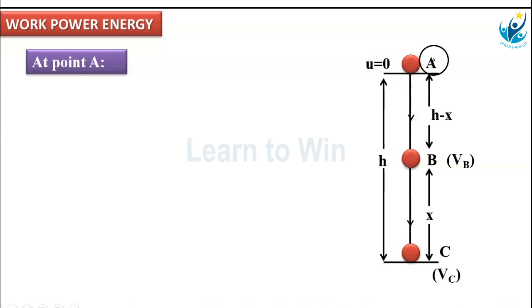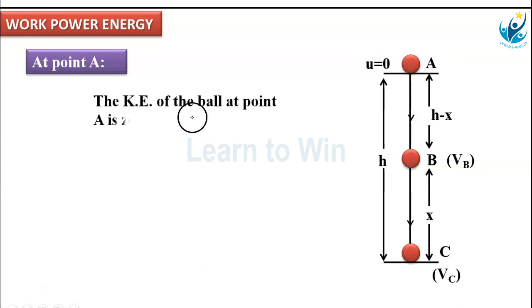Okay, now. So this point is A. At this point A, it is the starting point for a freely falling body. Freely falling body means initial velocity is 0. So initial velocity u is 0, which means the kinetic energy of the body, here the ball is the body, the kinetic energy of the ball at point A is 0. Why? Because initial velocity for this ball is 0. It is a freely falling body.